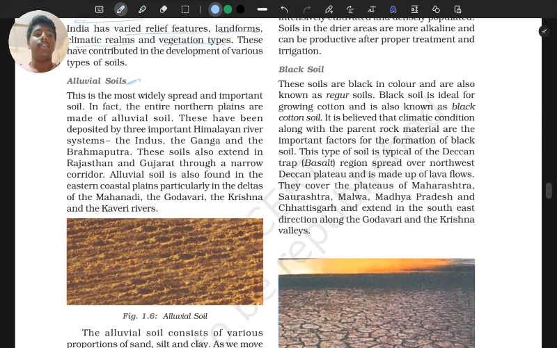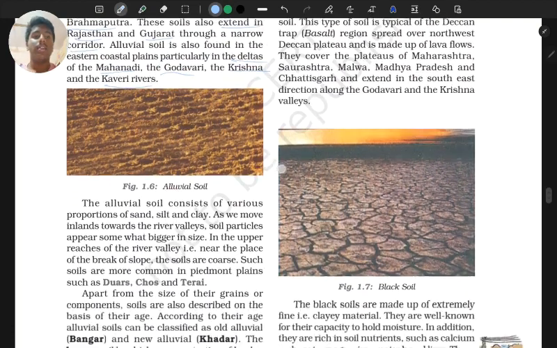Okay, and they are found in the deposits of three main important Himalayan rivers, that is the Indus, Ganga and Brahmaputra. These soils also extend into Rajasthan, Gujarat through a narrow corridor. And then alluvial south में हम आएंगे, particular deltas होंगे, महानदी, गोदावरी, कृष्णा और कावेरी रिवर्स में alluvial soil पाया जाता है. ओके, ठीक है, मूविंग ऑन.